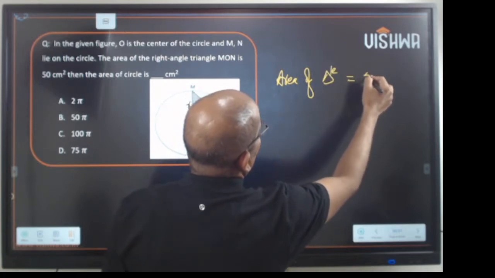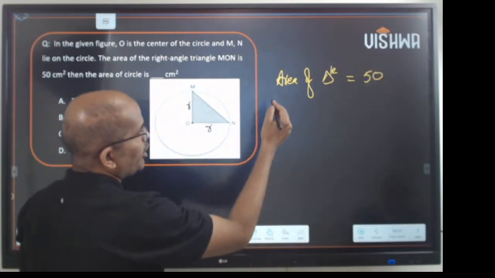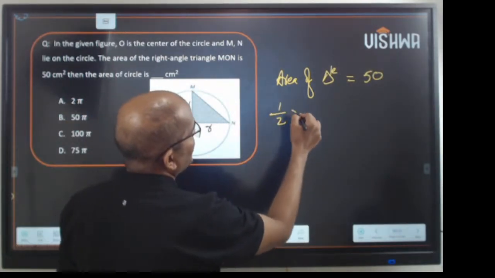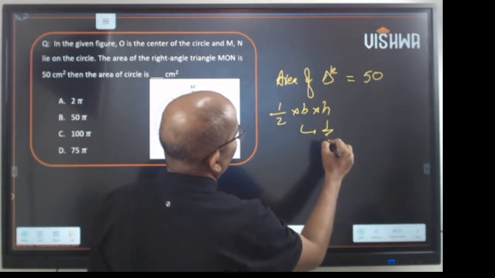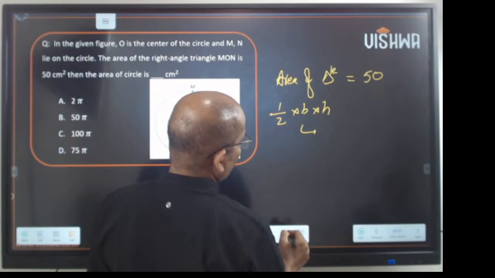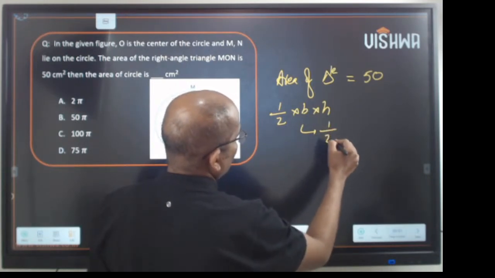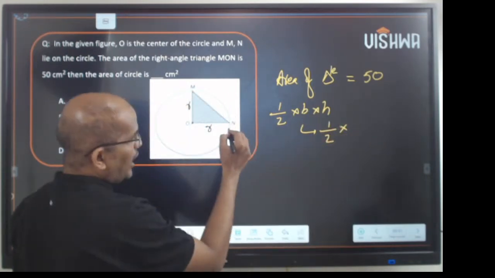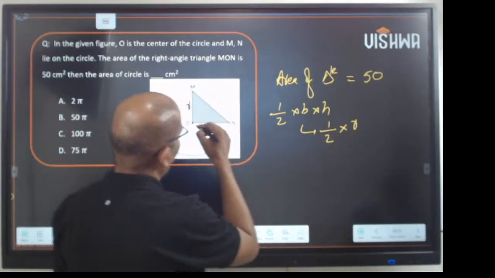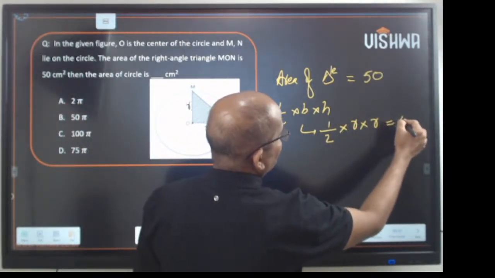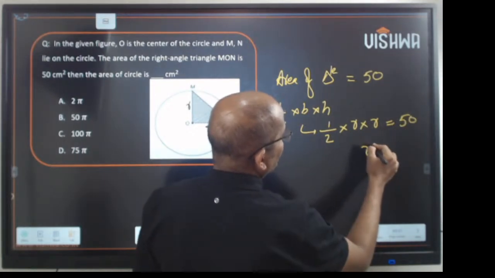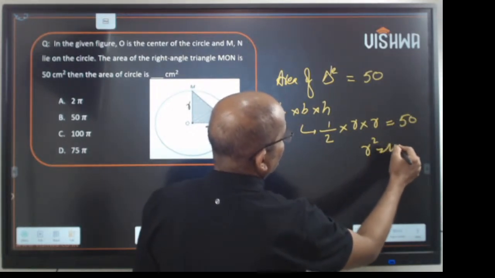The area of the triangle is how much? 50. So the area of a triangle is half into base into height, which is half into base R, height also R, given as 50. So R square is 100.